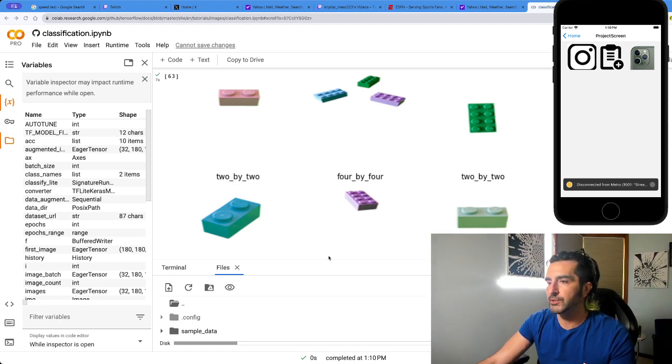Okay, so let's go back here. What do we need to do? We need to do a few things. One thing we need to do, by the way, I've been cheating.